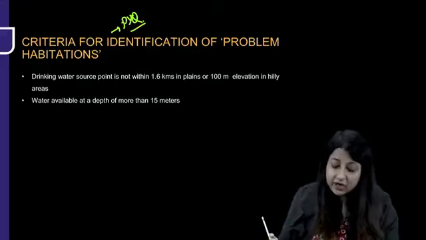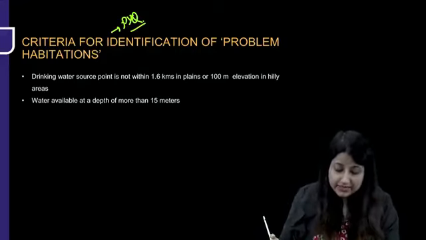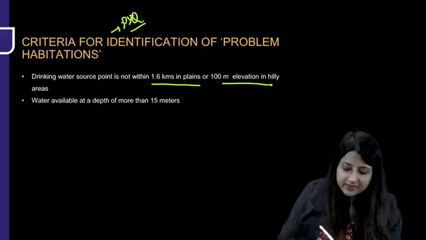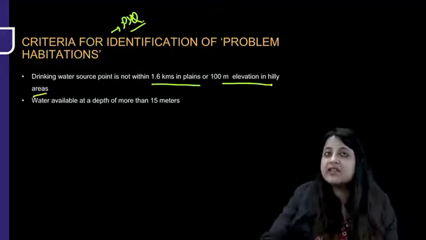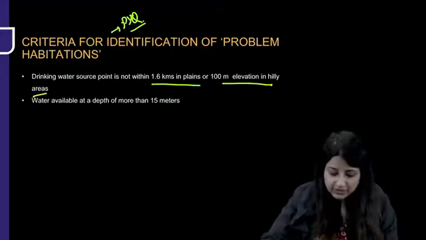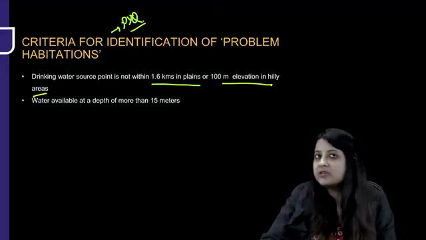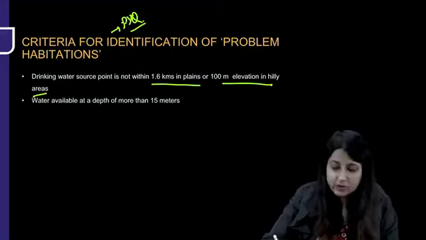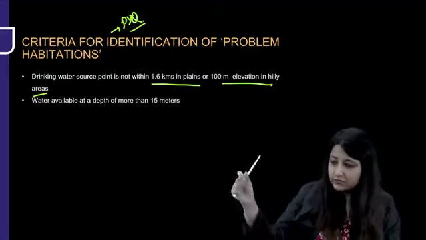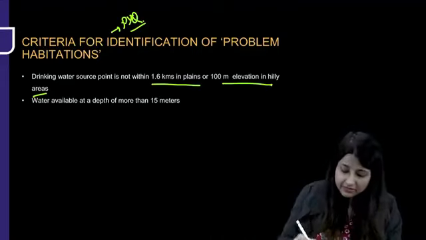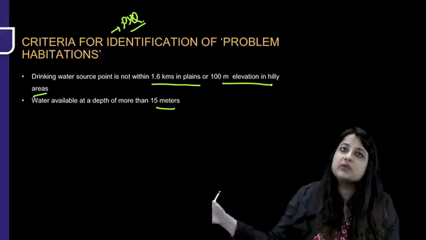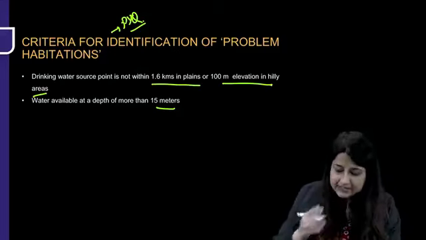What is the criteria for identifying a problem habitation? Drinking water source point is not within 1.6 kilometers in plain areas or 100-meter elevation in hilly areas. Wherever there is no drinking water source point within 1.6 kilometers in plain areas or 100-meter elevation in hilly areas, it is a problem habitation. Or if you start digging the ground, water is not available till a depth of 15 meters. If you go on digging, you will see water only after 15 meters. So that is problem habitation.